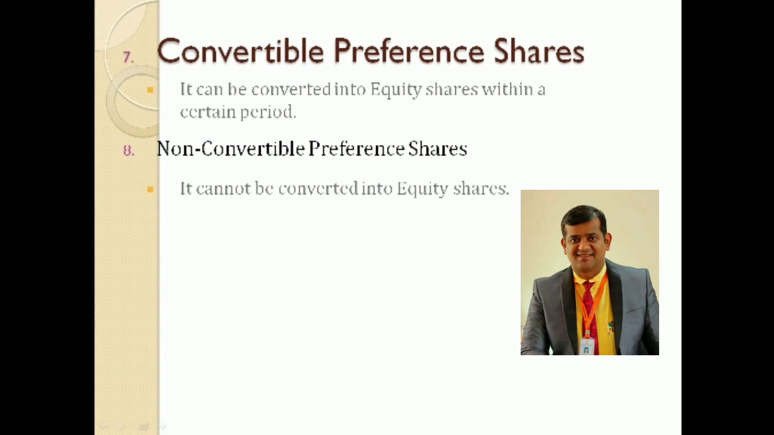It cannot be converted into equity shares. So those shares are called non-convertible preference shares. So the shares which cannot be converted into equity shares, we can say preference shares that cannot be converted into equity shares, are called non-convertible preference shares.